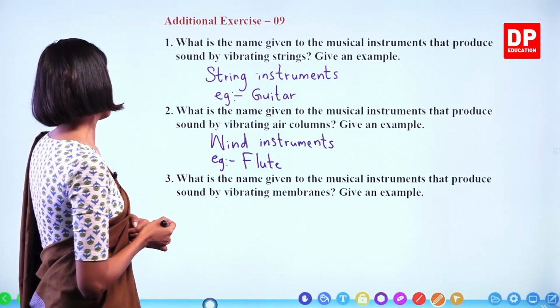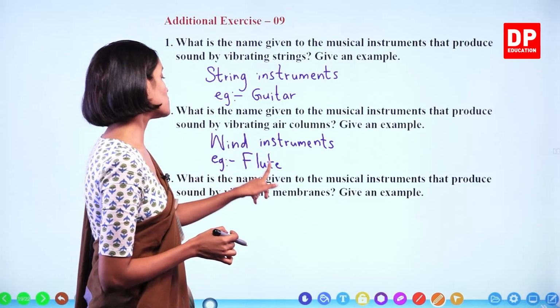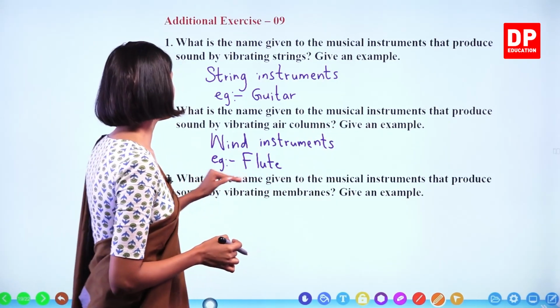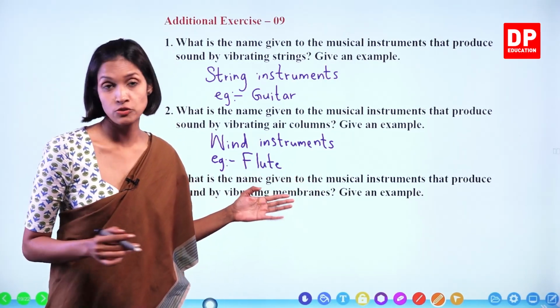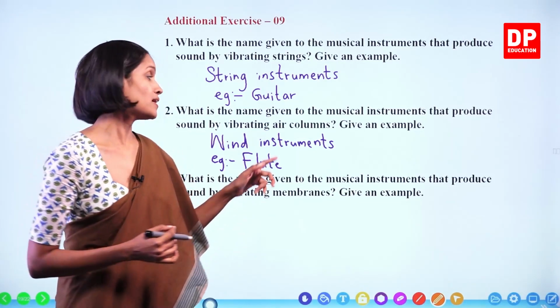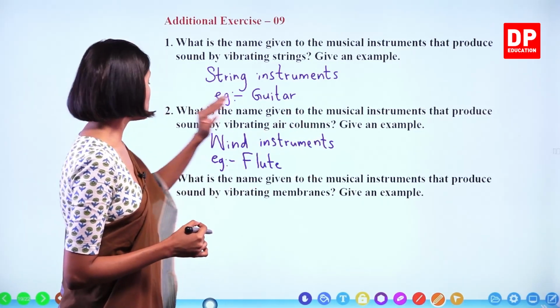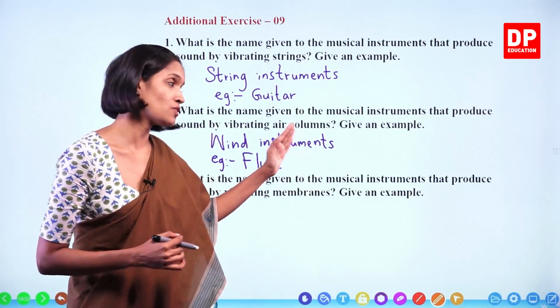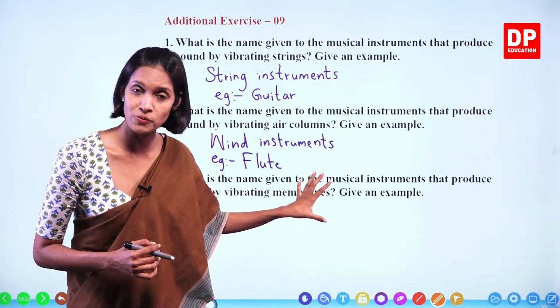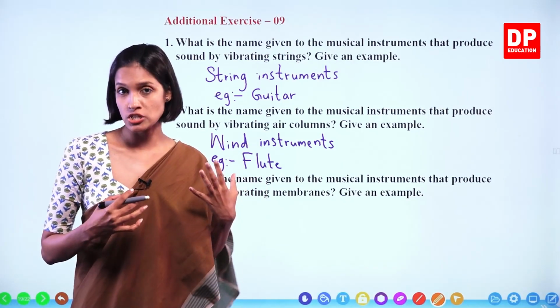And third one. What is the name given to the musical instruments that produce sound by vibrating membranes? Do you remember I explained to you in the previous activity that the instruments that produce sound by vibrating membranes and also the metal bars can be categorized under the same group. That is known as percussion instruments.